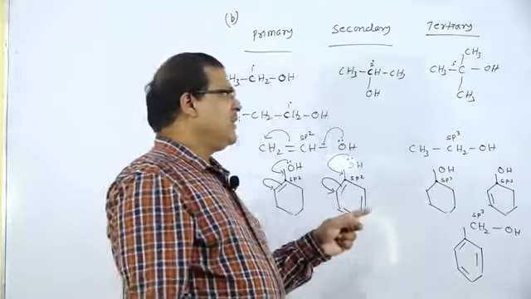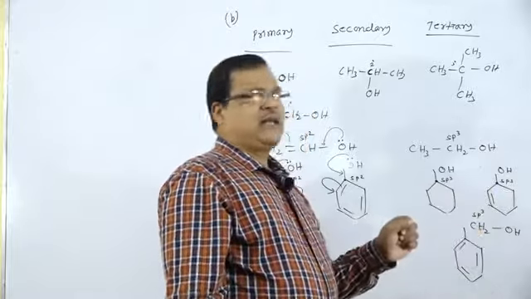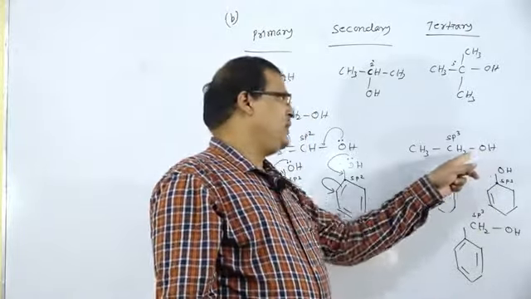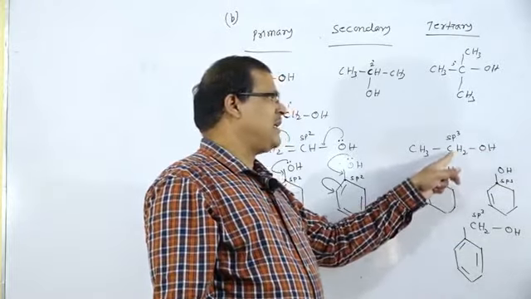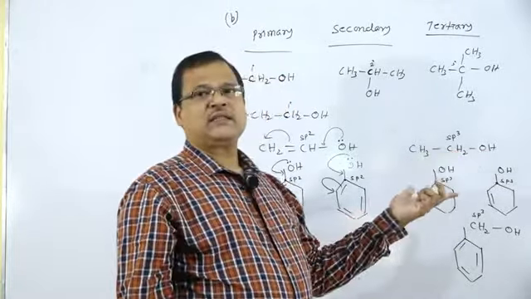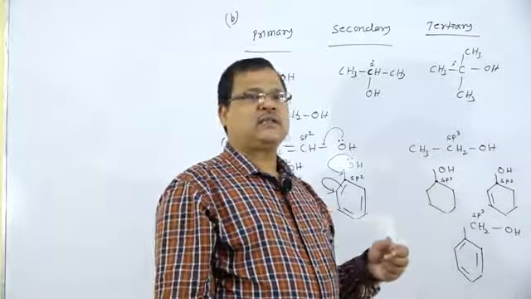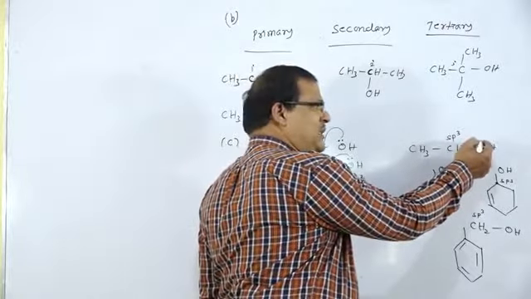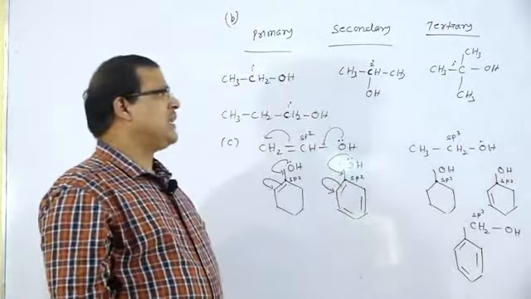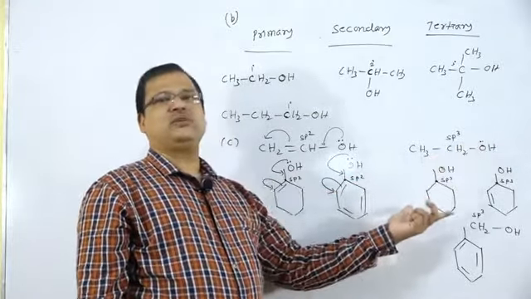So this is the OH group attached to an sp2 hybridized carbon atom. Next, the OH group is attached to an sp3 hybridized carbon atom. There is no conjugation, and no conjugation means there is no chance of resonance. The lone pair of electrons present on this oxygen atom is not in conjugation.